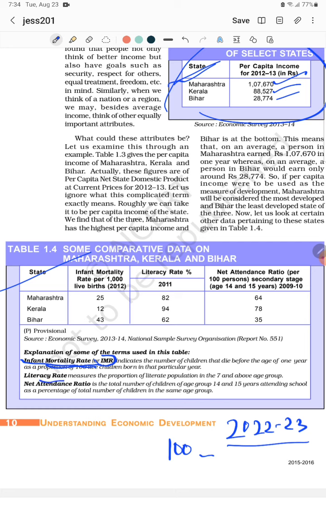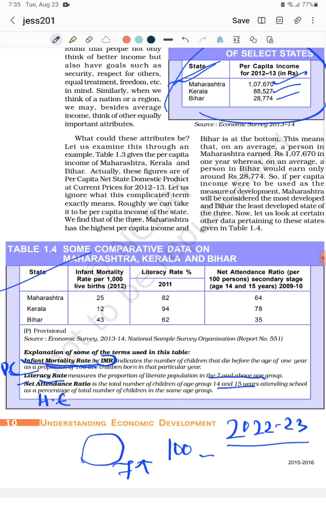Then second is literacy rate. Obviously it is the proportion of the literate, educated population in the age of 7 and above. If you take the population over that age of 7 and above, what proportion of the people are educated or literate? Then second, here it is showing the primary education and secondary education, but the net attendance ratio is all the time showing the higher education. Net attendance ratio is the total number of children in the age group of 14 and 15 years attending school as a percentage of the total number of children in the same age group. Obviously after 14 and 15 we go for higher education.